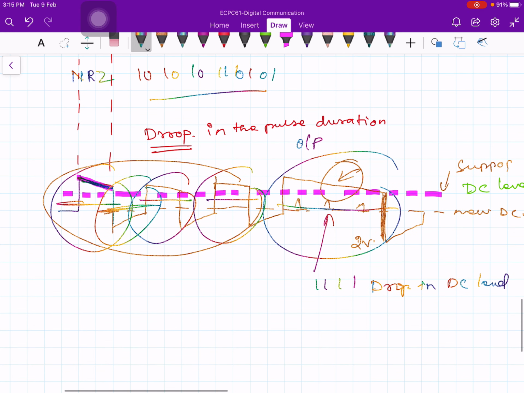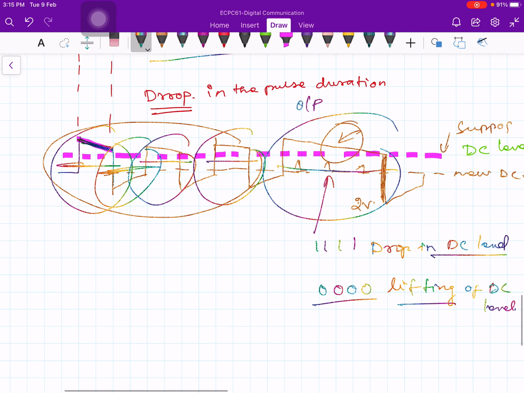Similarly, if you get a long sequence of zeros, that is negatives, you will get a lifting of the DC level. So these two are bad, equally bad. When you get a long sequence of ones, a drop in the DC level; a sequence of zeros, a lifting of the DC level.